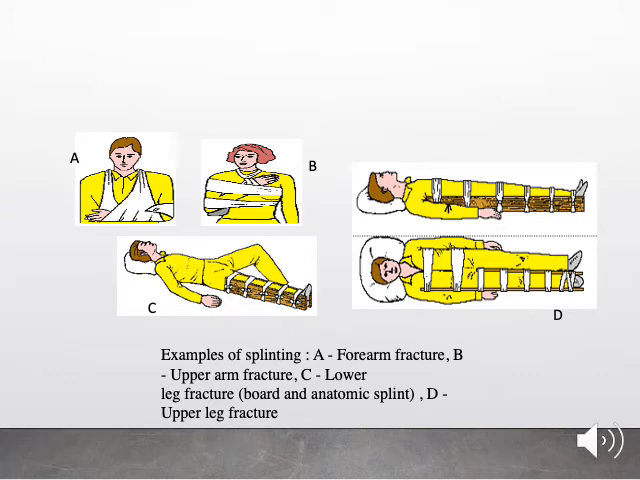Here you see in figure A, the splinting technique for a forearm fracture. In figure B, the splinting technique for the upper arm fracture. In figure C, the lower leg fracture. He has been immobilized at his ankle as well as the knee joint. If it is a thigh fracture, then the entire hip joint as well as the knee joint has to be immobilized, as shown in figure 4.